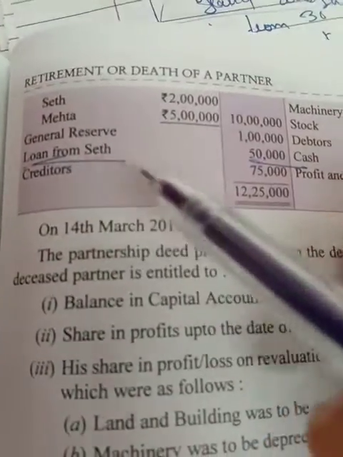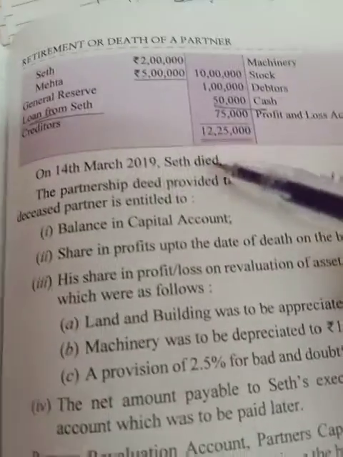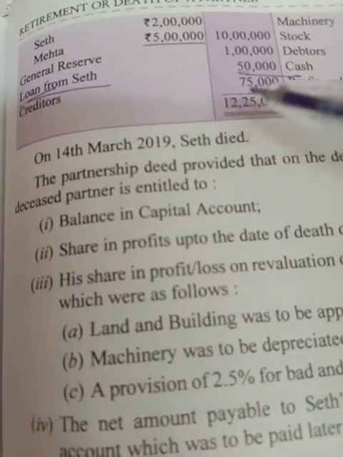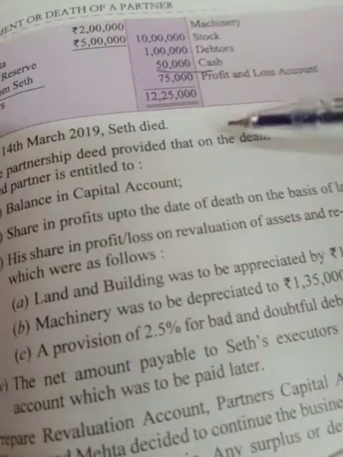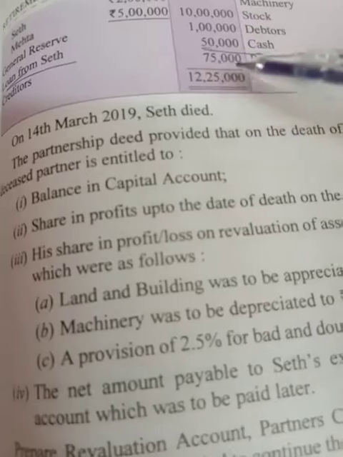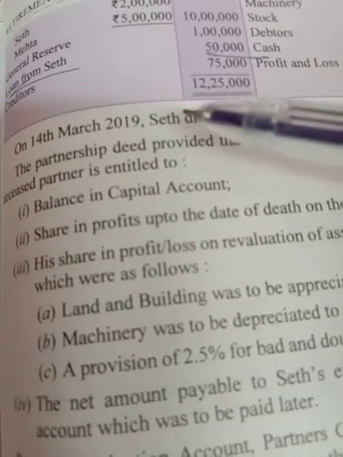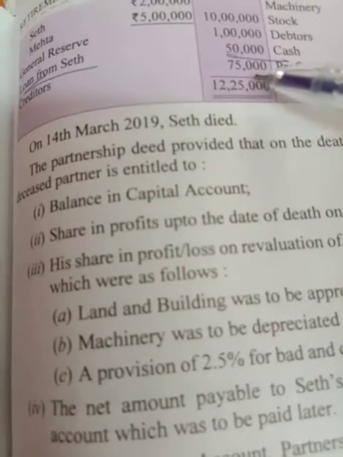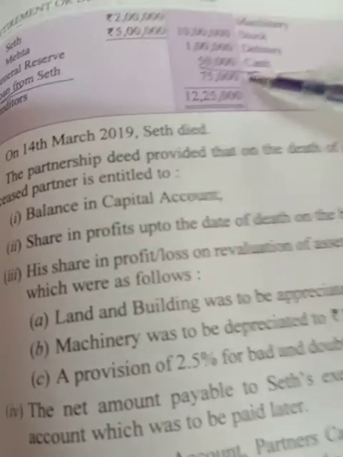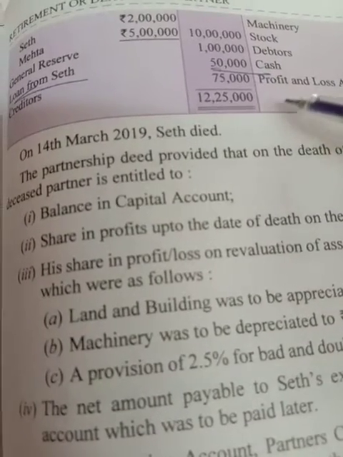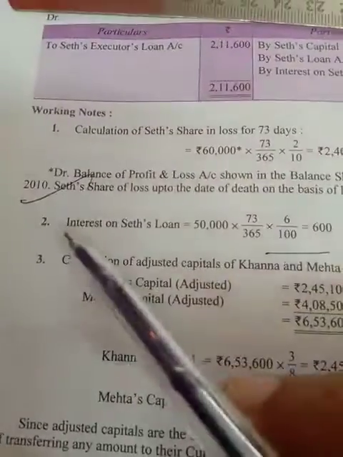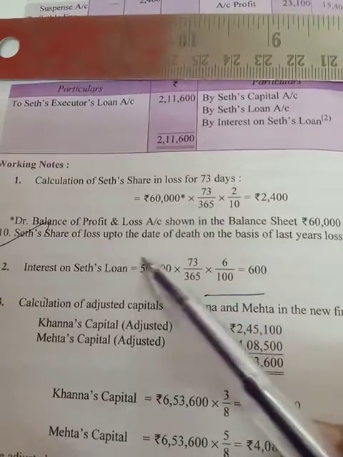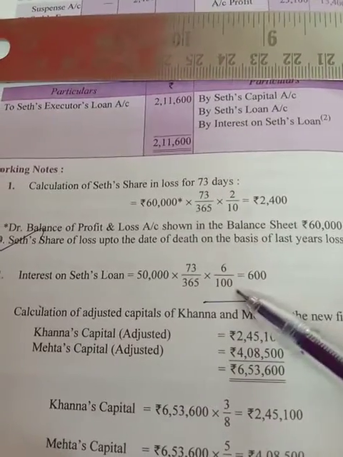As you see, this is the partner's loan account on 31st December, and then after 73 days Seth has died. You have to give interest of 6% per annum on this particular amount, because no rate is given in the question for the loan. When there is a partner's loan, that is a liability for the business, so the firm has to pay 6% per annum as interest on that loan. So 50,000 into 6% per annum into 73 by 365. This is the calculation you have to make, that is interest on Seth's loan, 50,000 into 73 by 365 into 6%. So this is the interest on the partner's loan which you have to make.